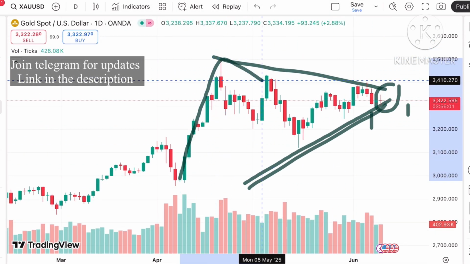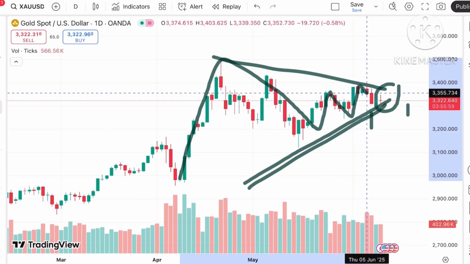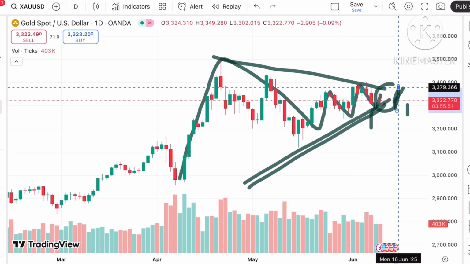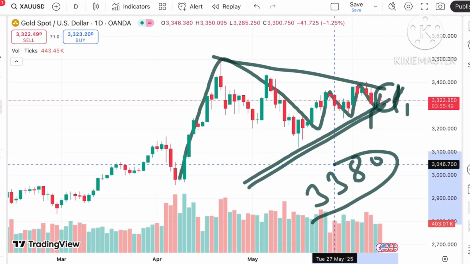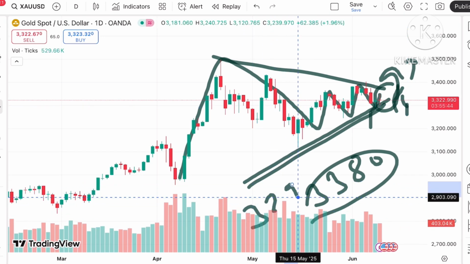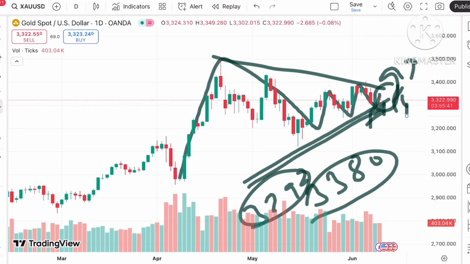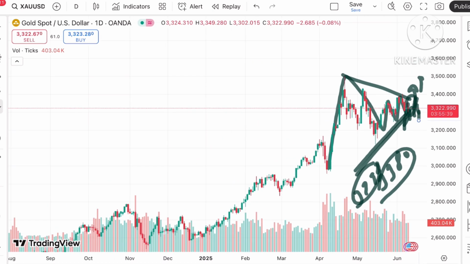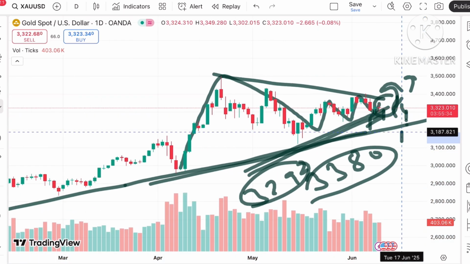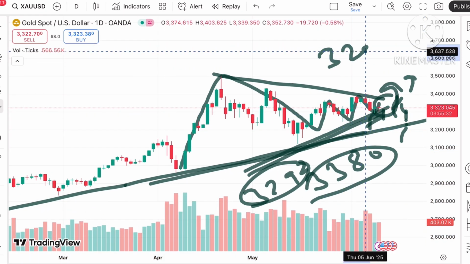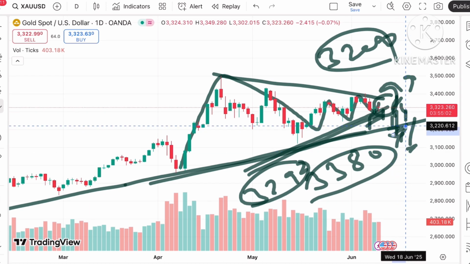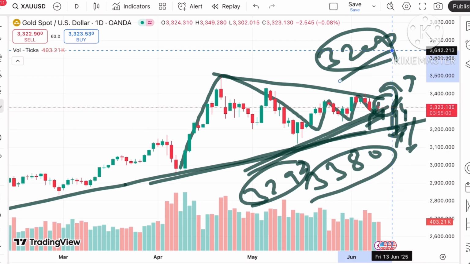A narrow pattern is being formed, and chances are very high that if the price sustains above this particular level and goes above a level of $33.80, we can see an upside. But if it starts falling below a level of $32.92, we can see a further fall. This is in this particular range. But if you look at the longer view, if the price starts going below this level of around 3200, there is a probability of a further fall.